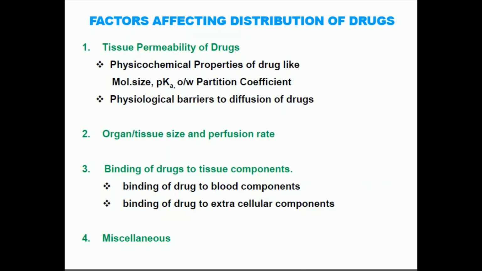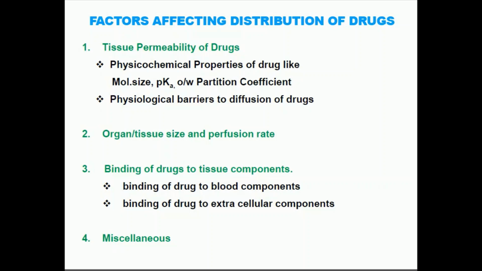And the second one, the major factor, is the physiological barrier to diffusion of the drug. Second factor is the perfusion rate and organ size. Third one is the binding of drugs to the tissue component. And finally, miscellaneous, meaning other factors.